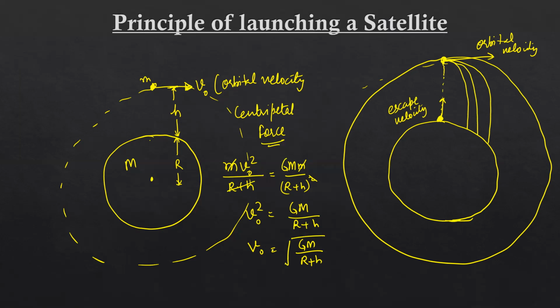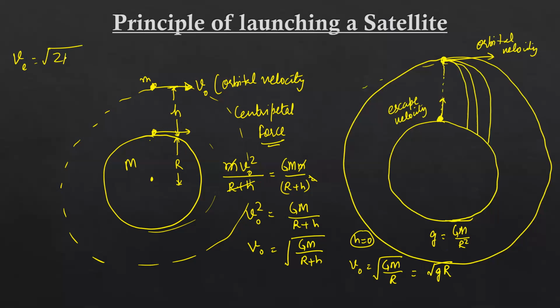If we want to revolve a body on the earth surface only, meaning how much velocity should be given here so that this body keeps revolving right here, in that case h will be 0. And if h is 0, then v naught will be equal to root under GM upon r. And if I use the relation that g is equal to GM upon r square, then we get it as root gr. So here we get the relation that ve is equal to root under 2gr and v naught is equal to root gr. So ve is basically equal to root 2 times v naught, right?